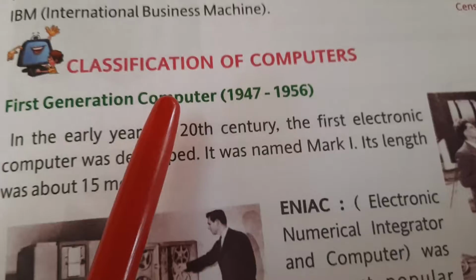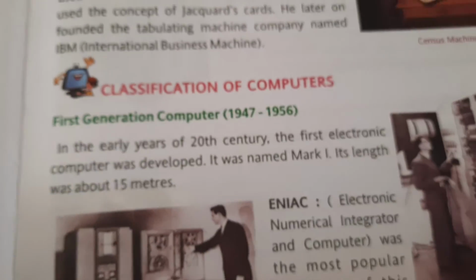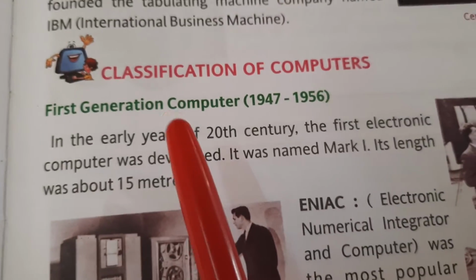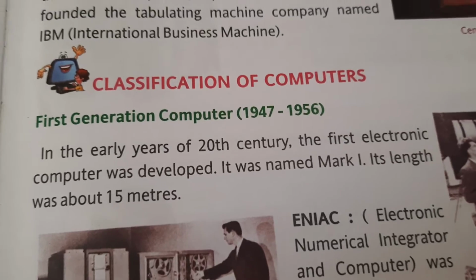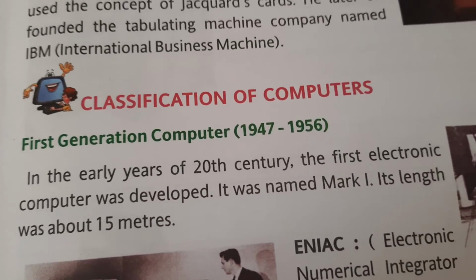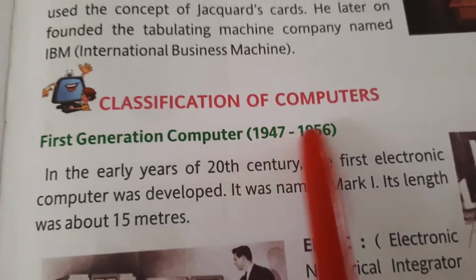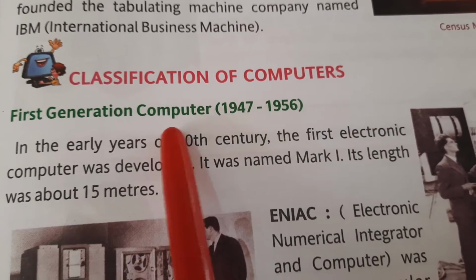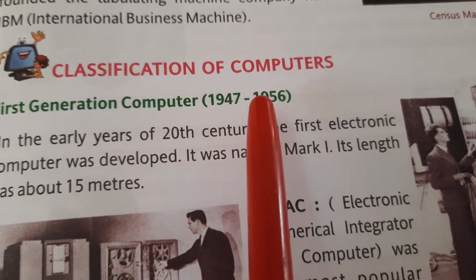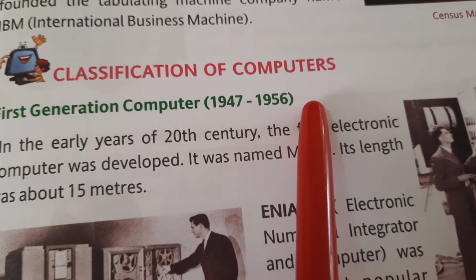Now we will move on to classification of computers. Means there are different generations of computers and we will study about those generations. Classification of computers. First generation computer, that is 1947 to 1956.